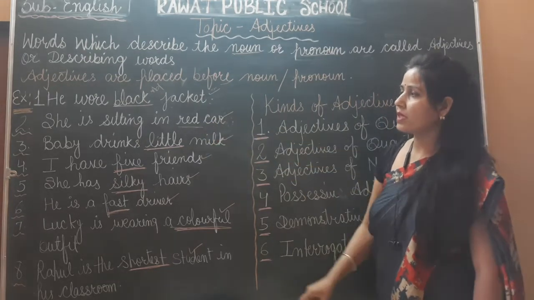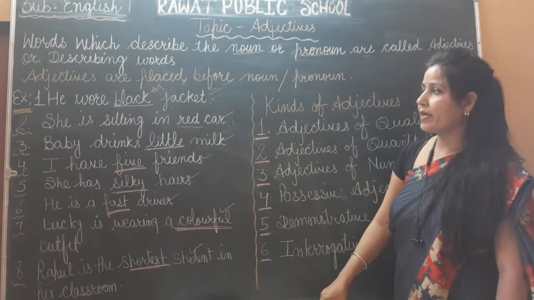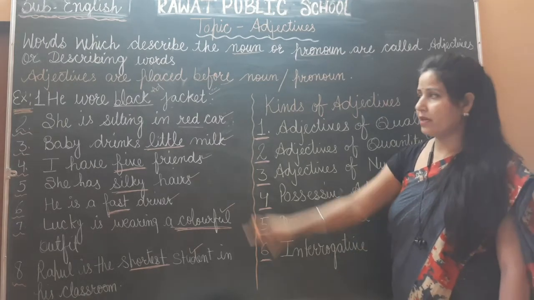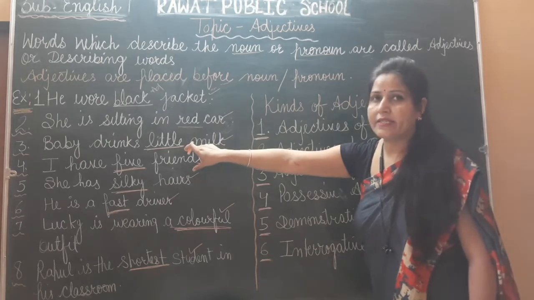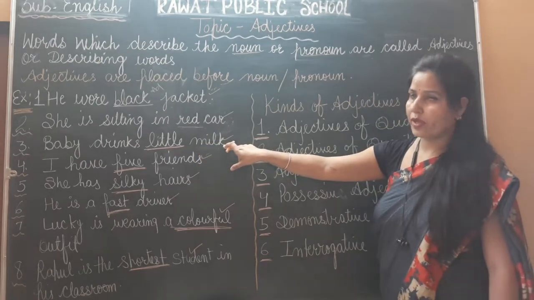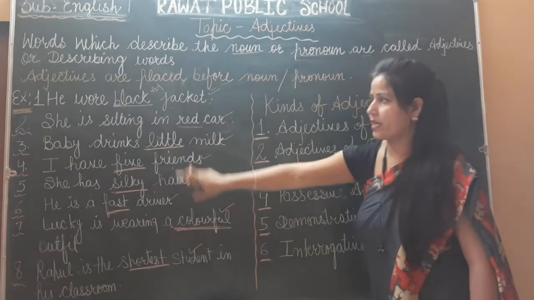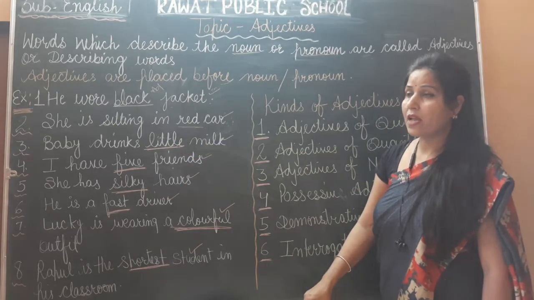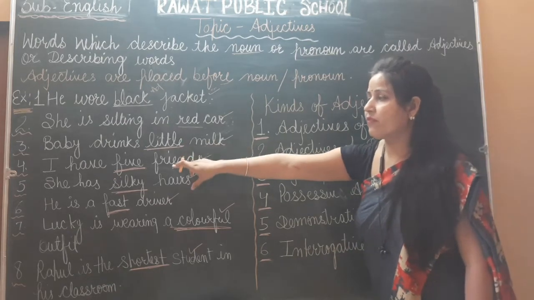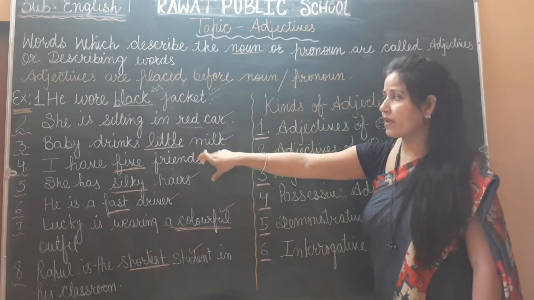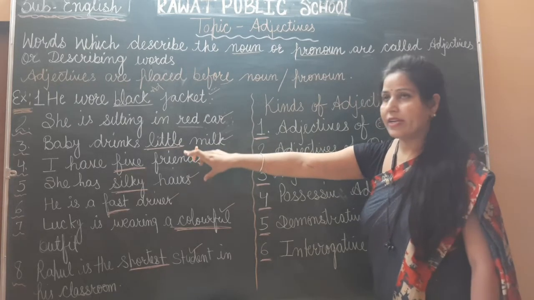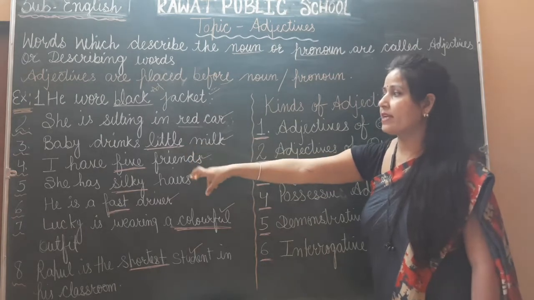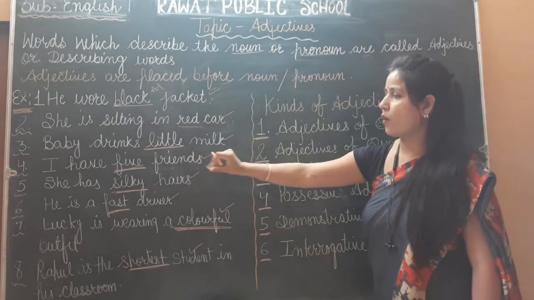Next, third sentence: baby drinks little milk. In this sentence, what is the noun? Milk is a noun and the word little is describing the noun milk. That's why little is an adjective. Next example: I have 5 friends. In this sentence, what is the noun? Friends, and the word 5 is an adjective. Why? Because the word 5 is describing the friends. So 5 is an adjective and friends is a noun.